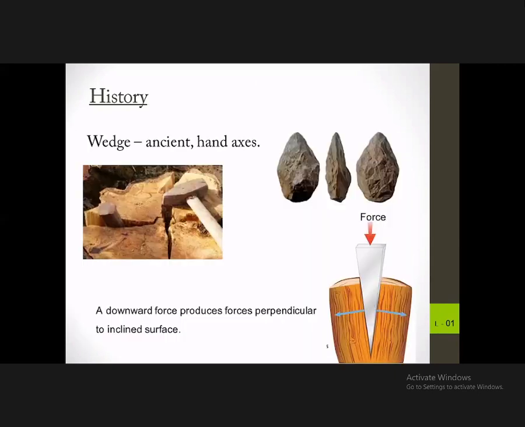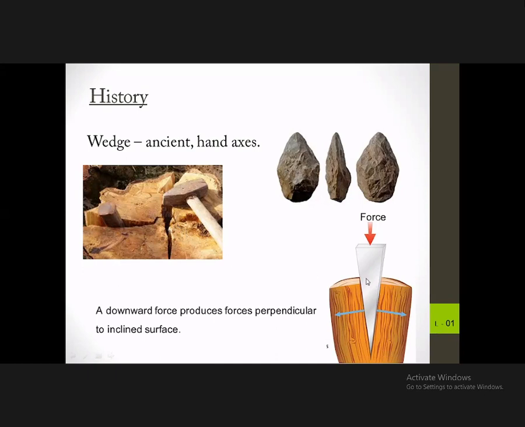So we'll see how these look pictorially. Here is the first one that we discussed, the wedge. Wedge has this type of shape, and it is used to split wood or cut some wood during early days.